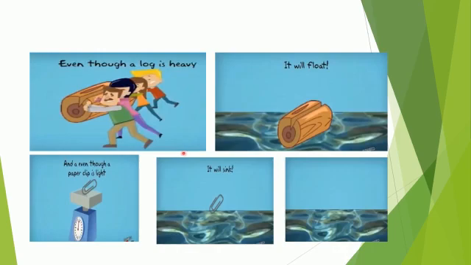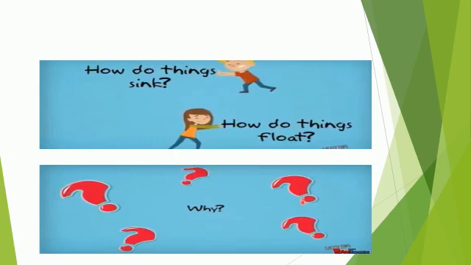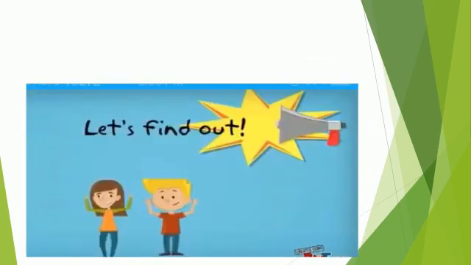You also must have seen that a heavy log of wood, see how heavy it is, floats on water. Whereas a small tiny paper clip, very lightweight, sinks in water. Again the question is why? Why does it happen? How do things sink and how do things float? Let us find out.